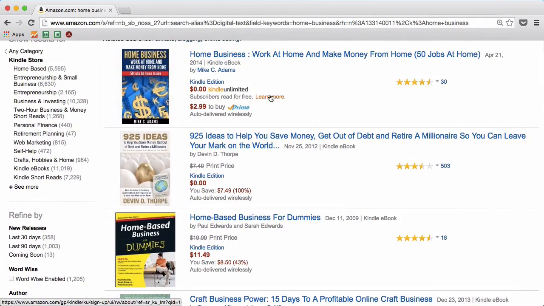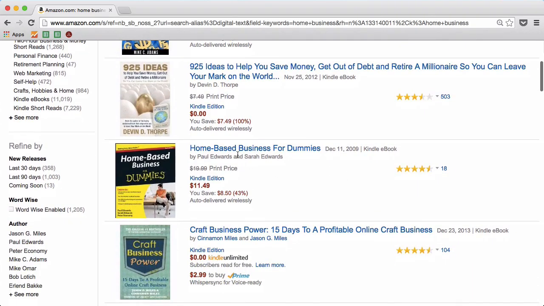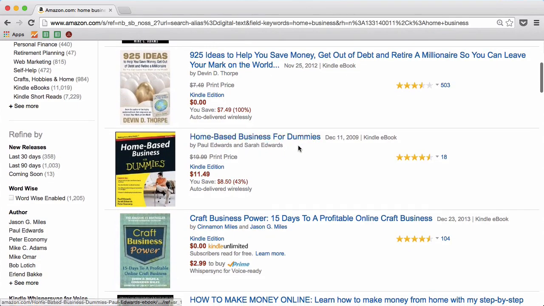So much self-interest, and especially with the 925 ideas, there's some curiosity in there as well. Notice how these titles both seem really effective, and the reviews reflect that. They're pretty popular books on the Kindle store. Then take a look at this next title, Home-Based Business for Dummies. If we go through our three elements, there is no self-interest in this title whatsoever. There is no news element, and there's not even a curiosity element. So this headline is not very effective, and it reflects that in the reviews.